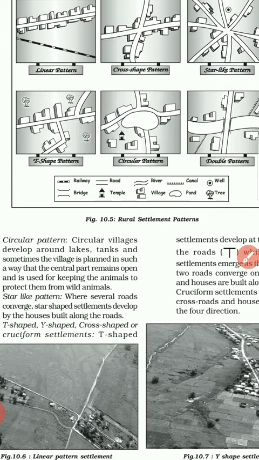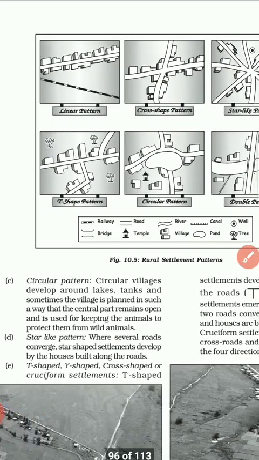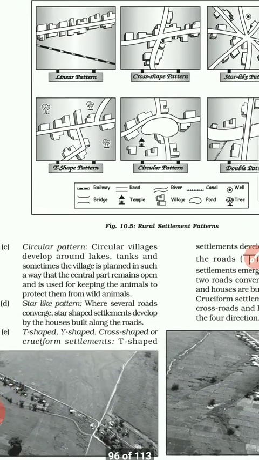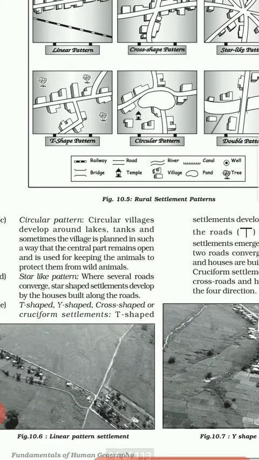Coming to the star shape, you can see here it is the star shape. Again, the settlements are built along the roads, where roads are cutting at the same point, you can see over here. Such a type of shape is a star shape. Now coming to the T shape, Y shape, cross shape, or other settlements like the T shape, you can see the T shape here. Again, the settlements are along the roadsides and are forming just like a T shape.